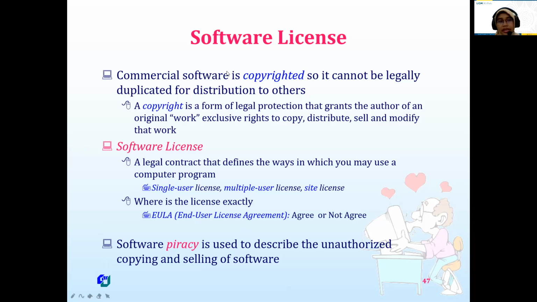Commercial software is copyrighted, so it cannot be legally duplicated for distribution to others. So there is a copyright, and then they have a license. There are many kinds of license, like single user license, multiple user license, and site license. And of course, licenses usually have a EULA, end user license agreement, agree or not agree. And please say no to software piracy. If you want to use software, you can check the website of the SDE of our university, and there are some licenses of software for students. So you can check it out.